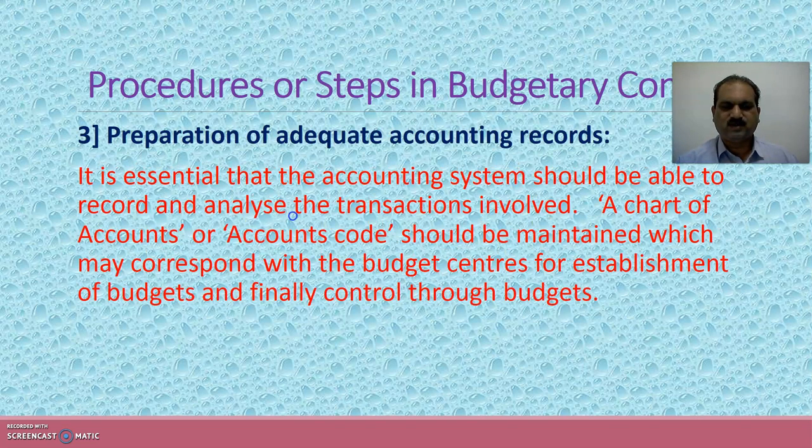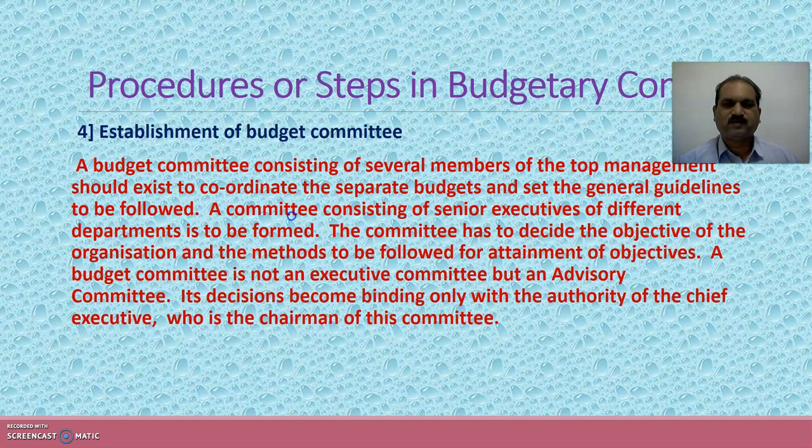The third step is preparation of adequate accounting records. It is essential that the accounting system should be able to record and analyze the transactions involved. The chart of accounts or accounts code should be maintained, which may correspond with the budget centers for establishment of budgets, and finally control through budgets.